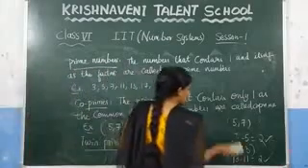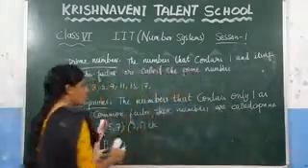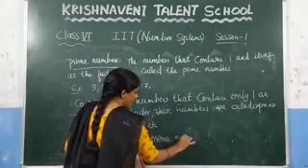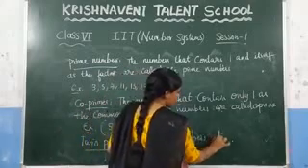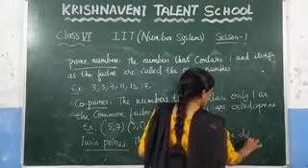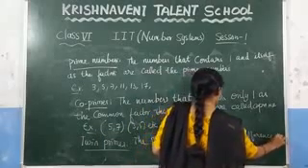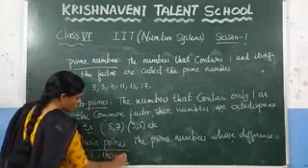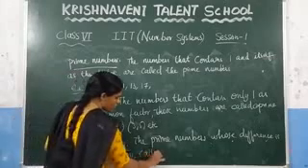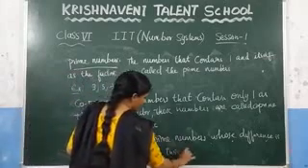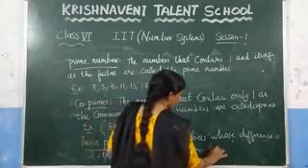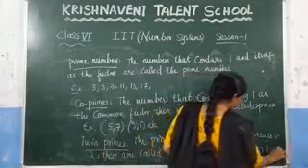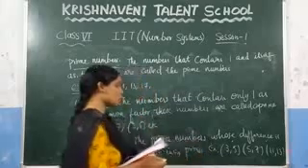So write it here: the prime numbers whose difference is 2 are called twin primes. So you can write examples 3, 5, 5, 7, 11, 13. These are all twin primes because their difference is